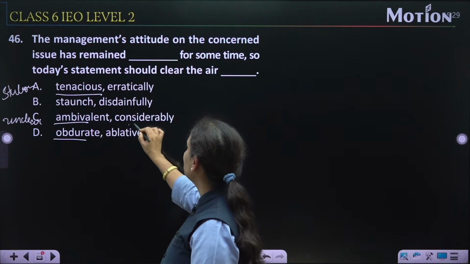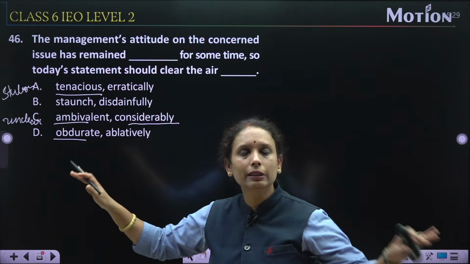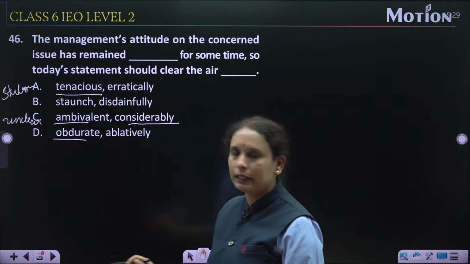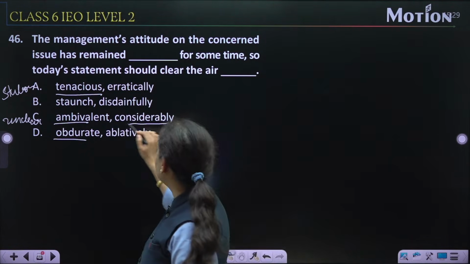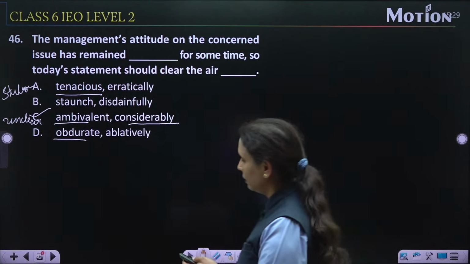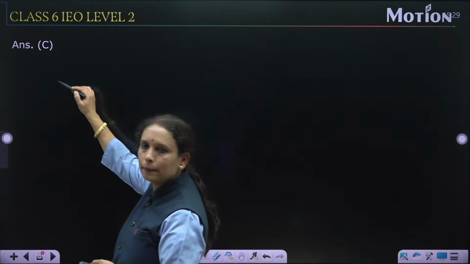Clear the air, it means considerably मतलब चीजें बहुत साफ, कई हद तक. Considerably का मतलब कुछ हद तक, कई ज्यादा हद तक clear हो जाएगी. So ambivalent and considerably. Option number C is the right one. Yes, option number C.